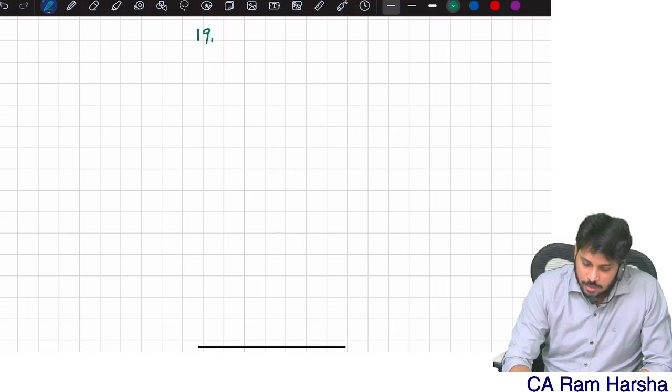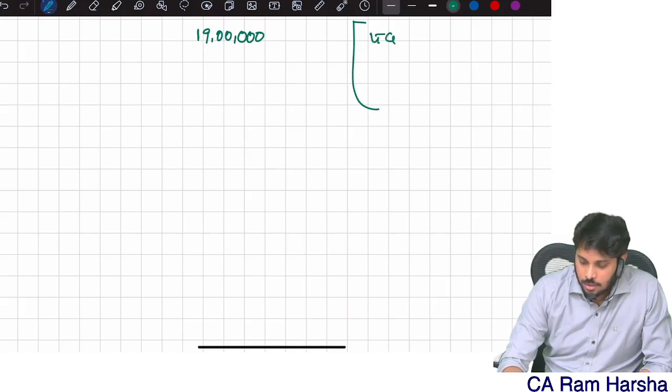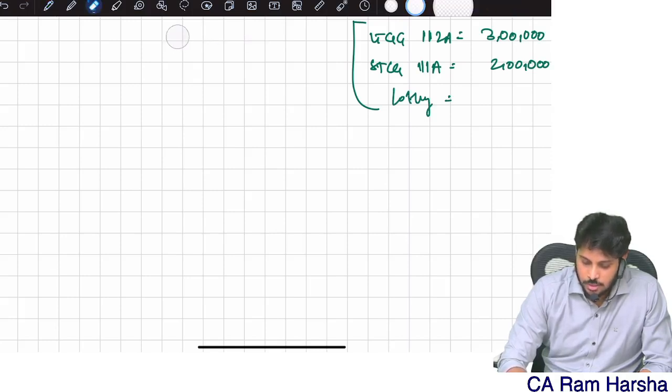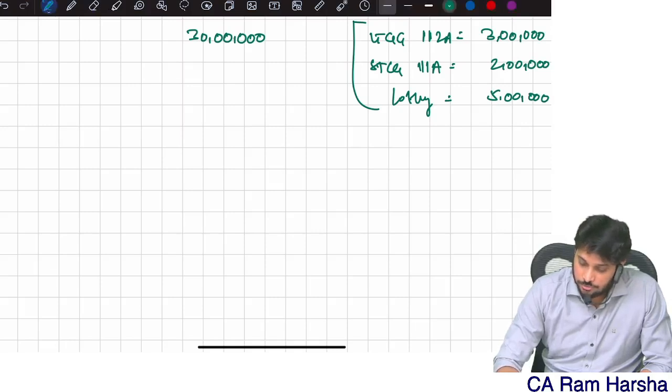Suppose I have 19 lakh. Long-term capital gain 112A is equal to 3 lakh. Short-term capital gain 111A is equal to 2 lakh. Lottery, let us assume this is actually 30 lakhs. Lottery is equal to 5 lakh. And that's it.